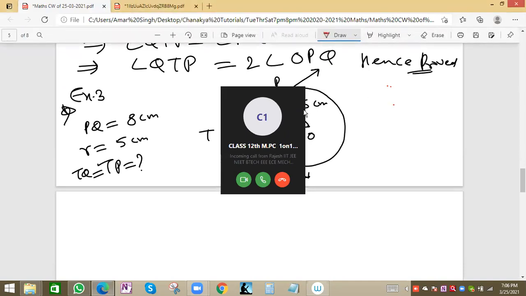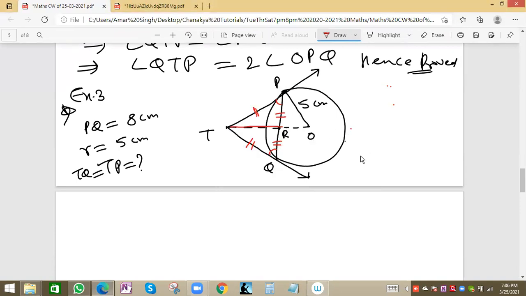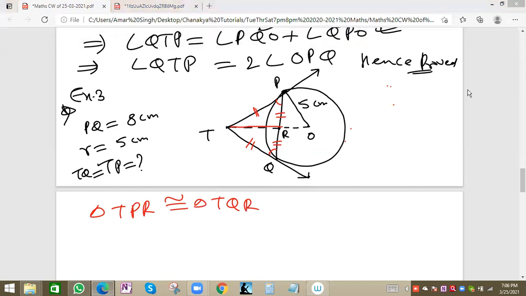Can you prove this as congruent? Can you prove triangle TPR is congruent to triangle TQR? Side angle side. Okay.